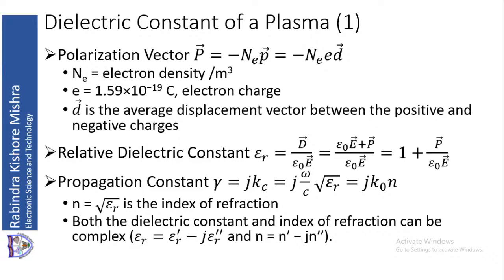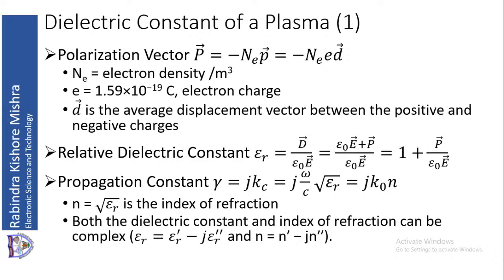So if they are complex, then you can write epsilon r is equal to epsilon r dash, which is the real part, minus j epsilon r double dash, which is the imaginary part. Now why is there a minus sign? That indicates the loss. In the dielectric there will be some amount of loss because of the imaginary part, and that is related to conductivity, that we will see later, or that you are expected to have read earlier.